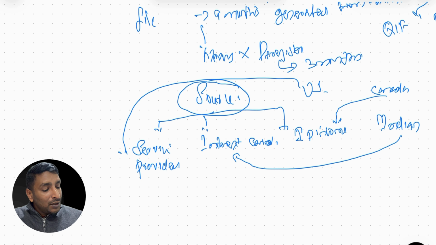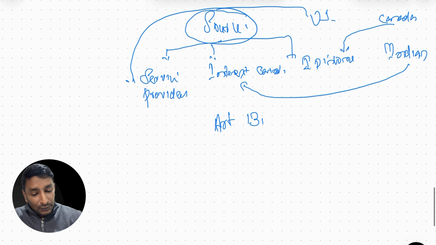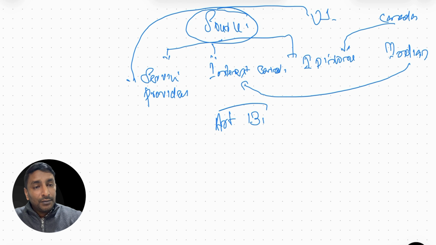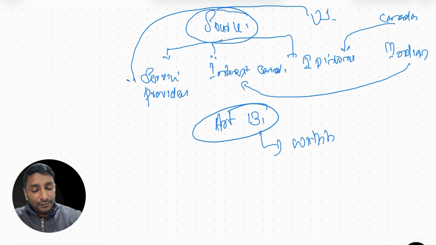So if there is a UAE source income, it is explained in Article 13 that it is subject to withholding tax.